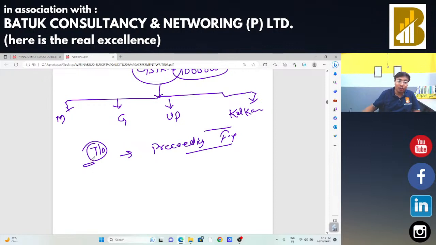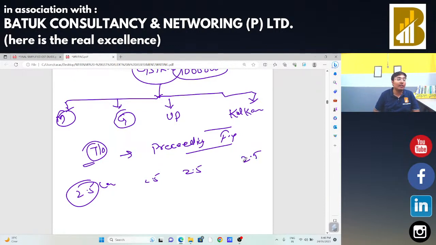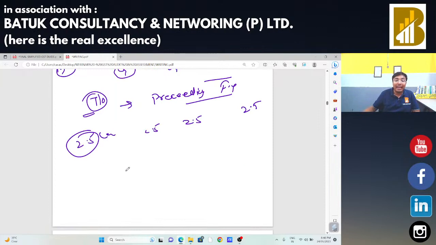Suppose the total turnover of Maharashtra is 2.5 lakh in the preceding financial year. Gujarat is also 2.5 lakh. UP is also 2.5 lakh. Kolkata is also 2.5 lakh. That total turnover is 10 lakh rupees. In that case, the formula is the turnover of the specific branch divided by total turnover, multiplied by ITC.